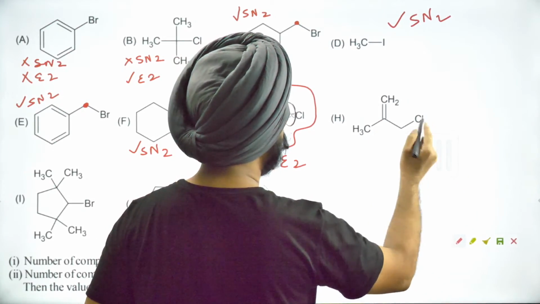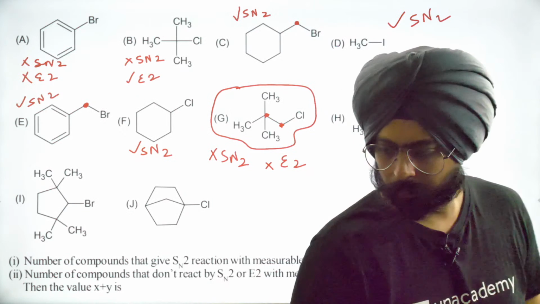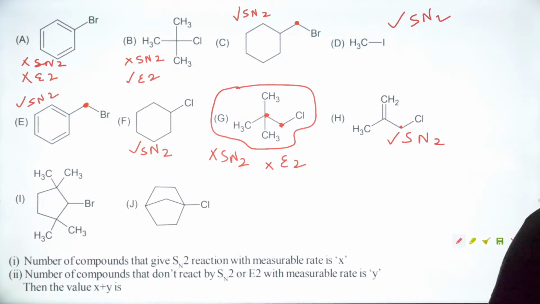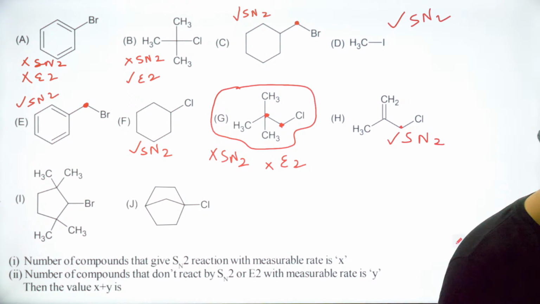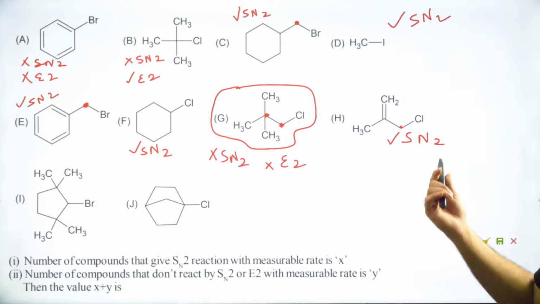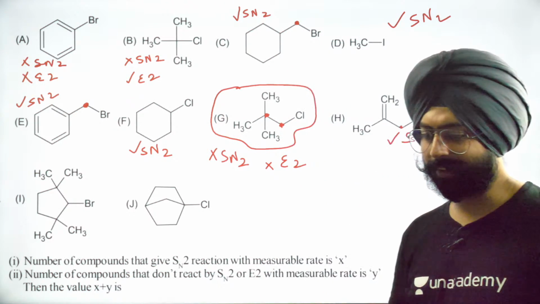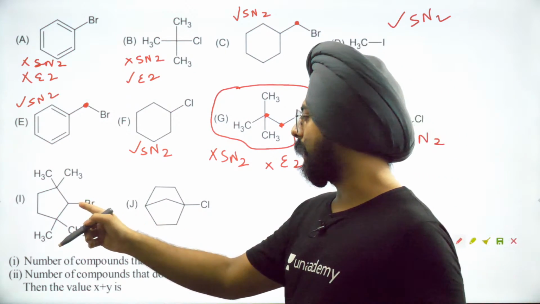So over here definitely will give you SN2. Yeah, so this is allyl halide. It's not vinyl. Cool. तो यहाँ पे भी SN2 हो जाएगा. This guy.